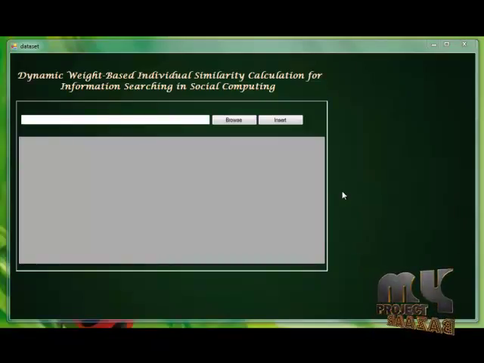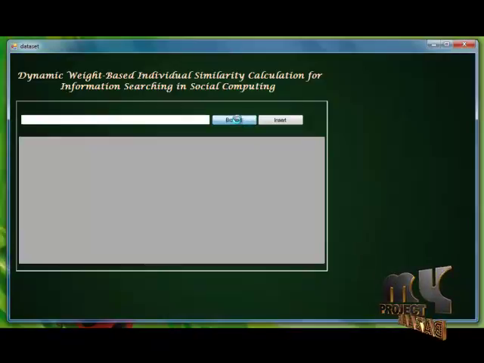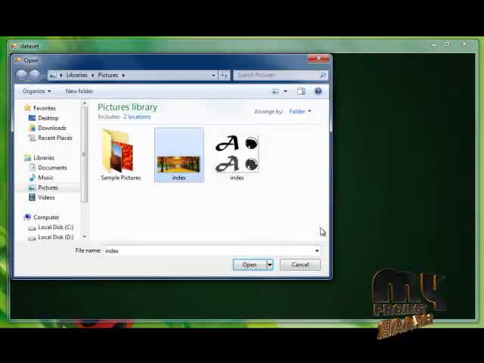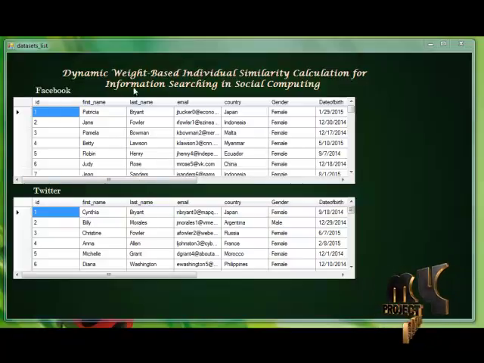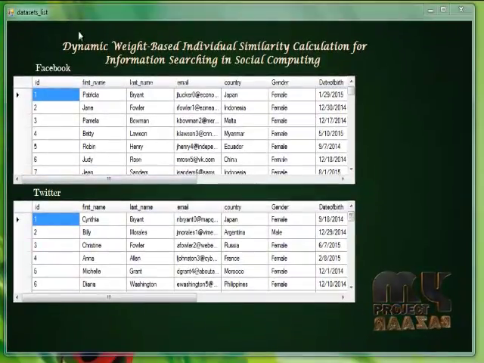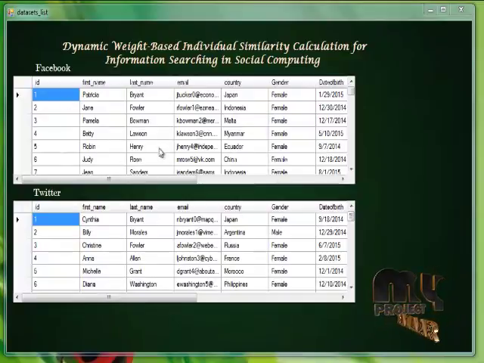Let's see the execution process for our project. This is our first page. Here we are importing our data set to our database by browsing the required file. This is the data after we import it into our database. We have two data sets, the Facebook social network data and the Twitter social network data, and this was retrieved from our data set.